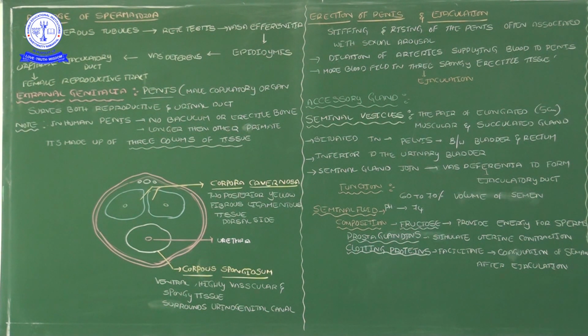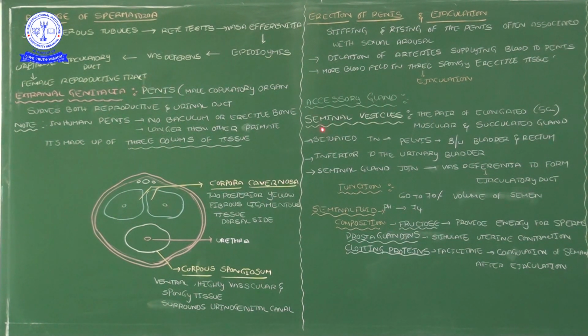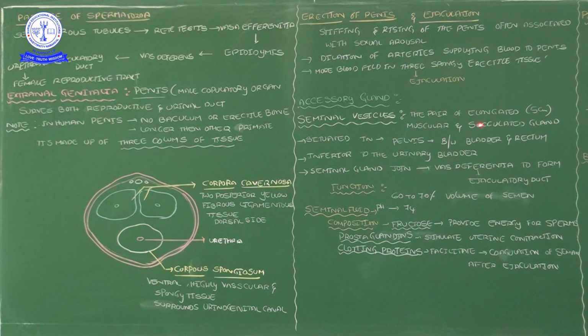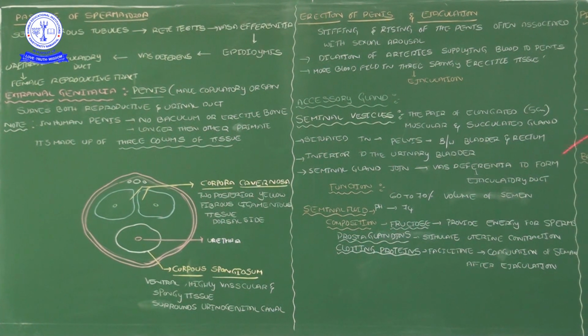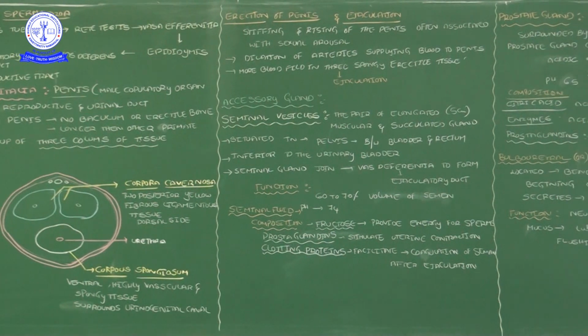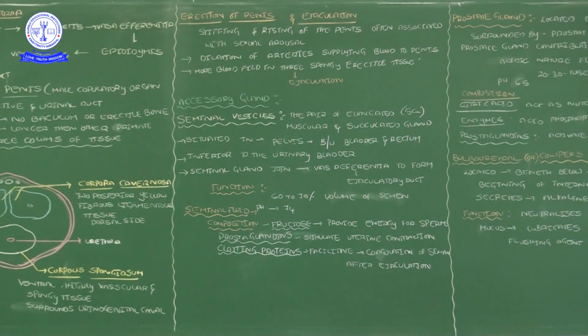Sperm cells are produced in the seminiferous tubules, and they combine with secretions of additional glands of the male reproductive system: the seminal vesicles, the prostate gland, and the bulbourethral glands. These gland secretions together we call semen.